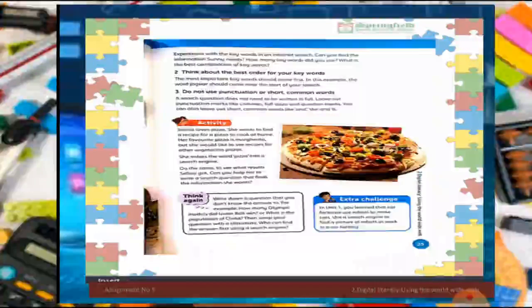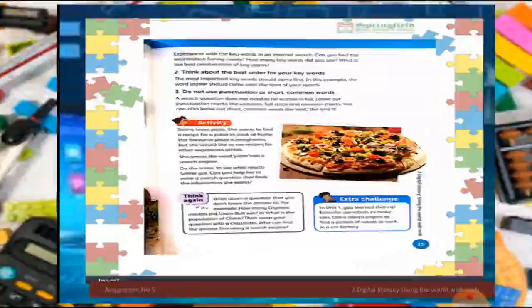Now come to point 2: think about the best order for your keywords. Number 1 was use a short, clear word, meaning we use a small keyword which tells us about our query. Now point 2 is think about the best order for your keywords. How can we arrange our keywords in such a way that they explain what we really want to explore? The important keyword should come first, like the word jackal should come near the start of your search. Like I want to know about the jackal, about the type of a tiger.